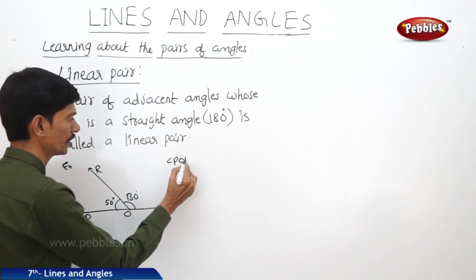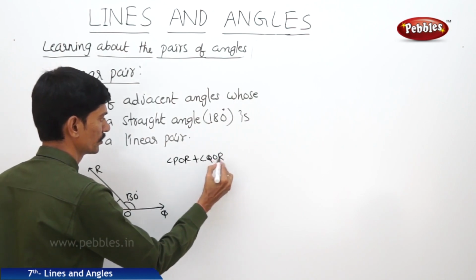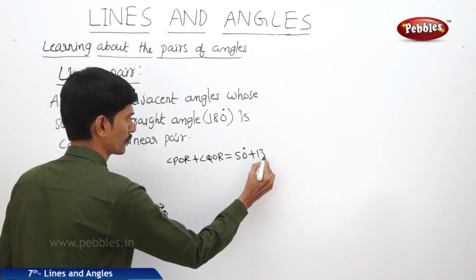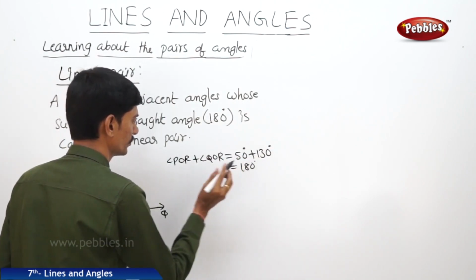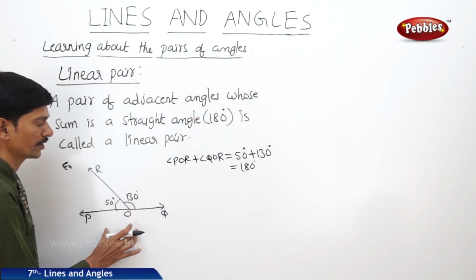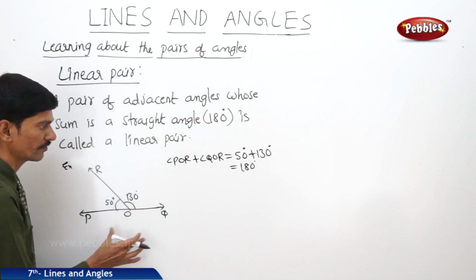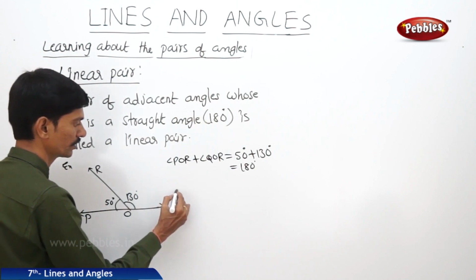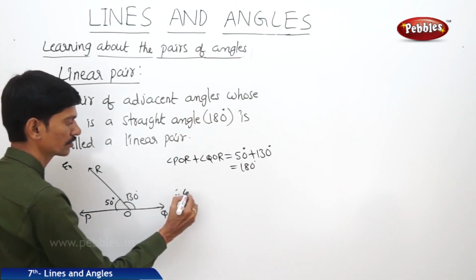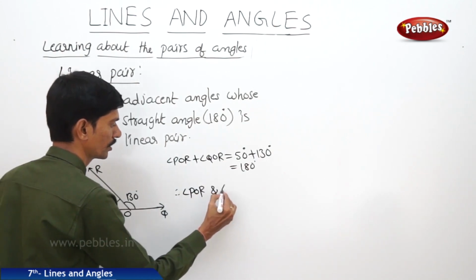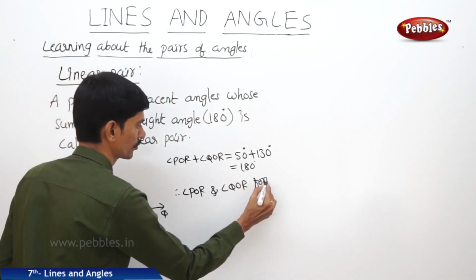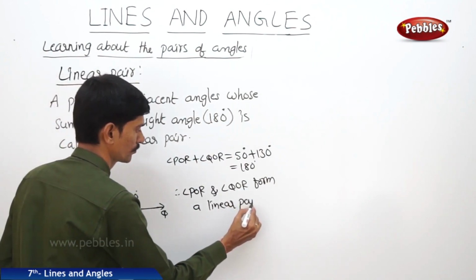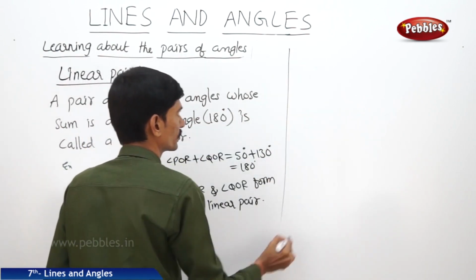Angle POR plus angle QOR equals 50 plus 130 equals 180 degrees. So these two angles form a linear pair because they are adjacent angles and their sum is a straight angle. Therefore angle POR and angle QOR form a linear pair. Let us see another example.